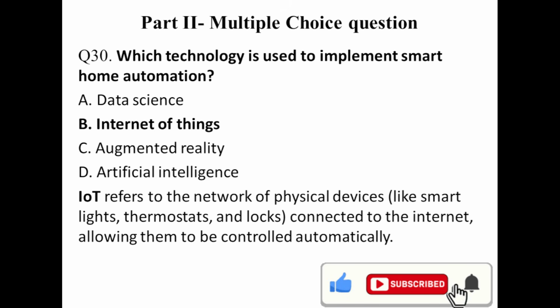IoT refers to a network of physical devices connected to the internet, allowing them to be controlled automatically. Question number 31.